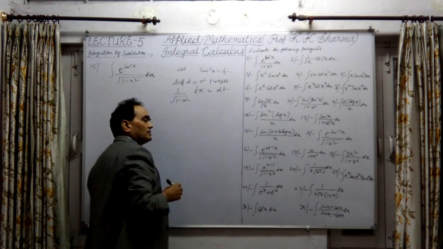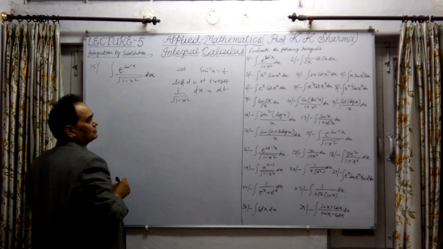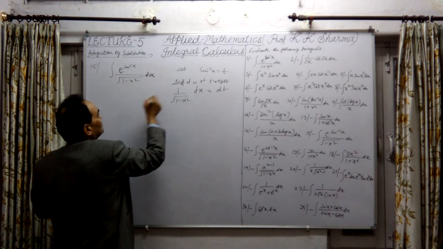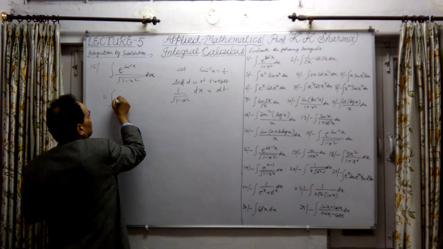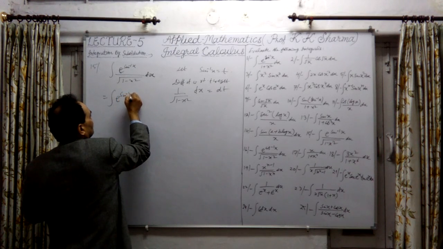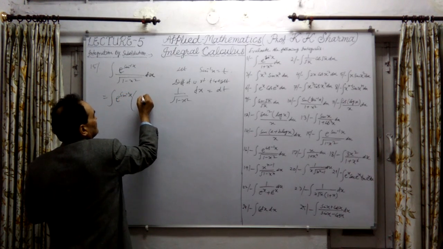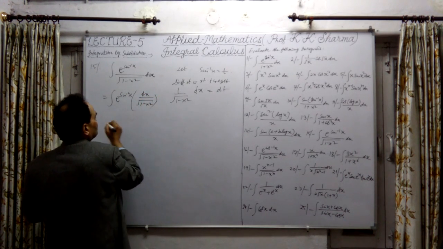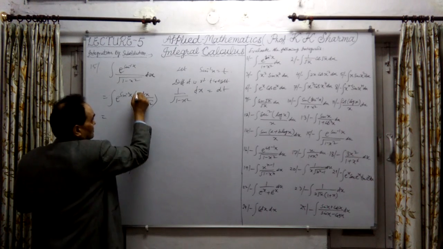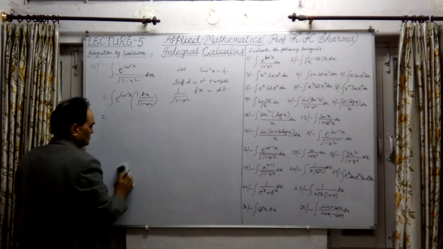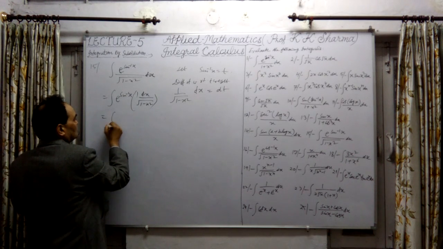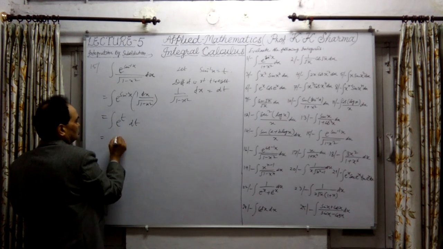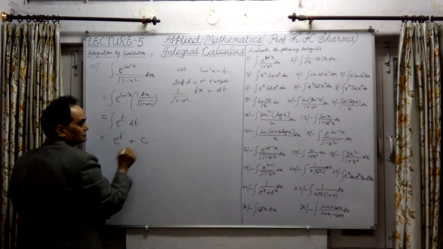We have just taken one step ahead. So this is 1 upon under root 1 minus x square into dx, equal to dt. We can write it as e raised power sine inverse x. Let me just simplify this. This is dx upon under root 1 minus x square, that is given. This is the integration of e raised power t into dt. Now integrate this. This is e raised power t plus constant of integration.